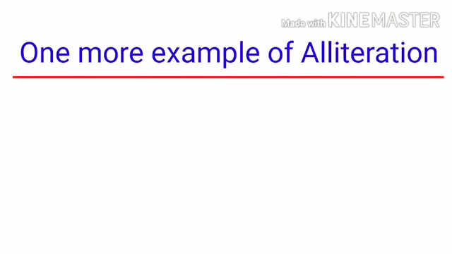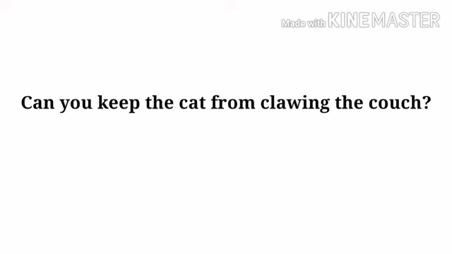You can see one more example of alliteration. Can you keep the cat from clawing the couch? Here, you can hear the sound ka is repeated multiple times at the start of the words.